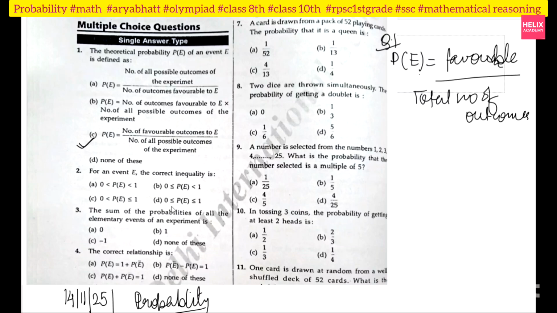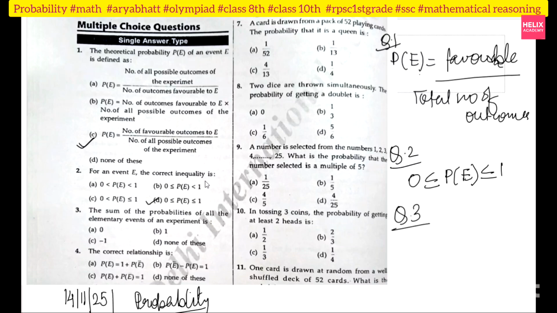Okay, next, for an event E, the correct inequality, beta. Just now I told you that probability will always be greater than or equal to 0 and always less than or equal to 1, right? So the correct inequality of probability will be 0 less than or equal to P(E), and less than or equal to 1. Okay, so option D, option C.